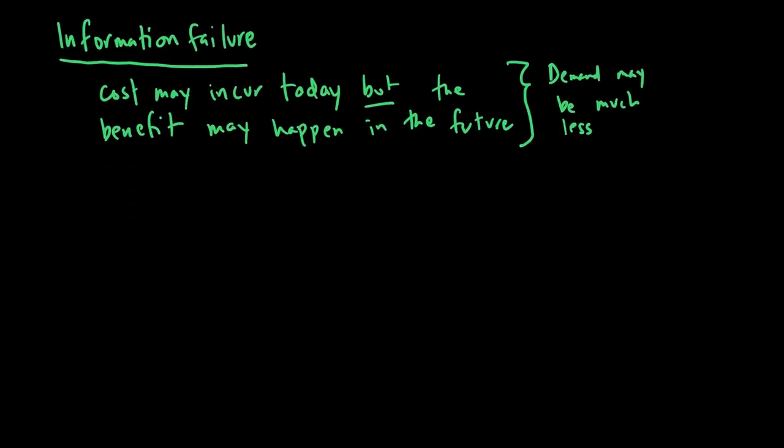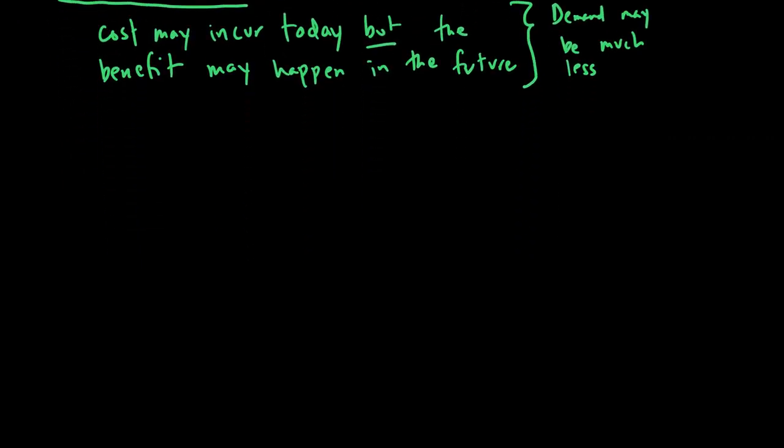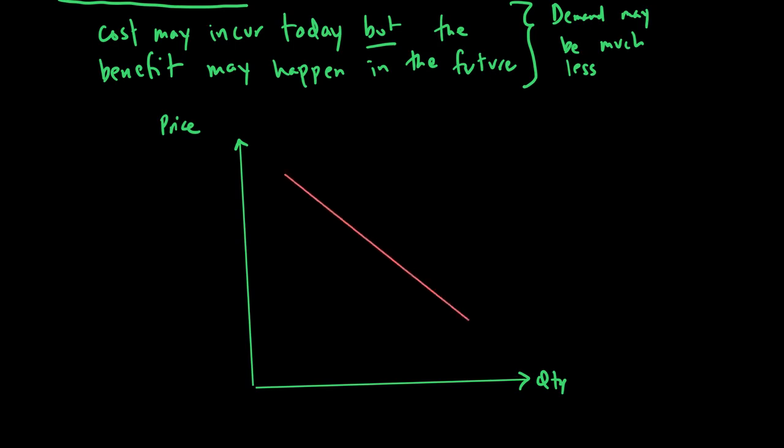So how do I show that in terms of a diagram? Well, if you look at demand and supply situation, this is just like a normal demand supply. So I'm going to say this is my price, my quantity, and let's say this is demand and supply for education. Now we say demand is the private benefit or marginal private benefit.